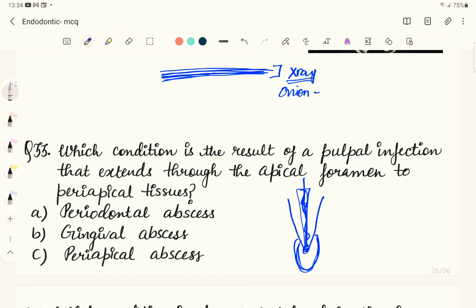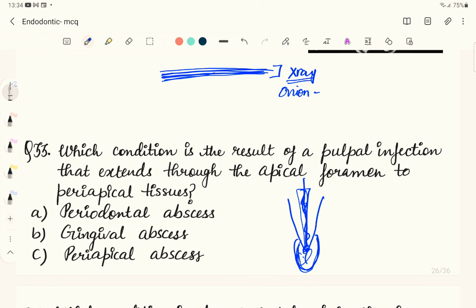that it's a localized collection of pus in the bone which is present at the apex of the root, and the tooth involved becomes non-vital. The first symptom is that the patient will have tenderness on percussion. Later on, the patient will have a severe throbbing pain, which is because of the pressure developed by the accumulation of pus.